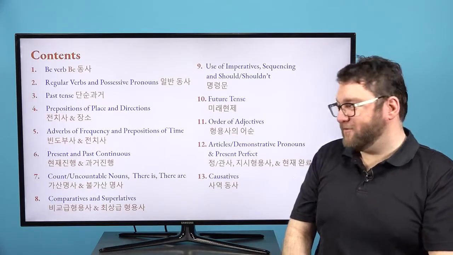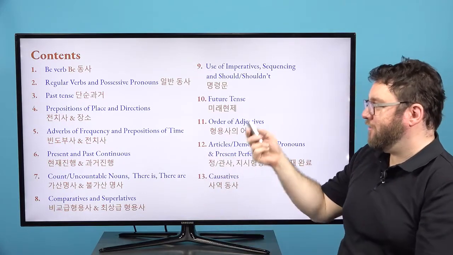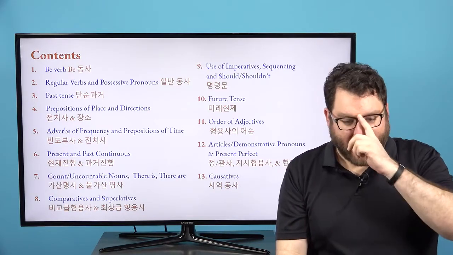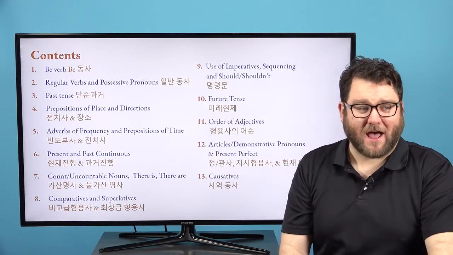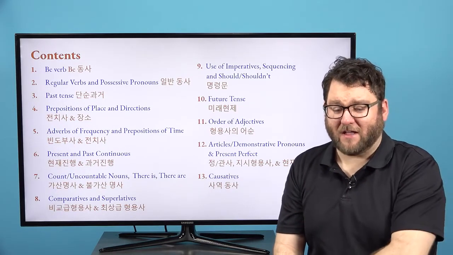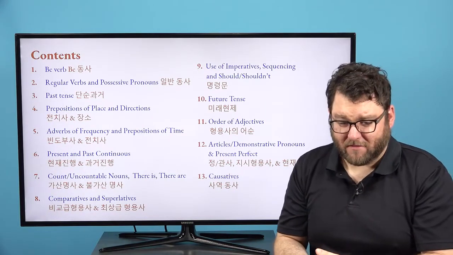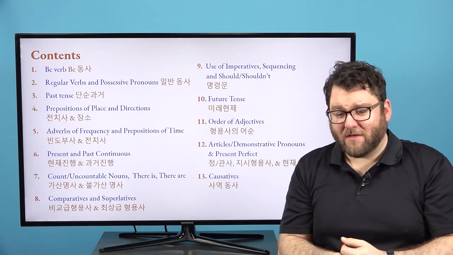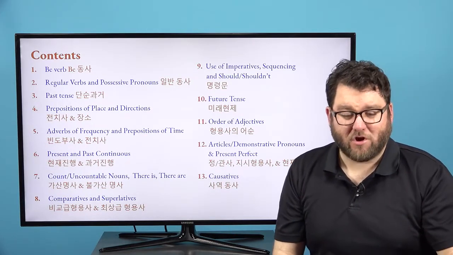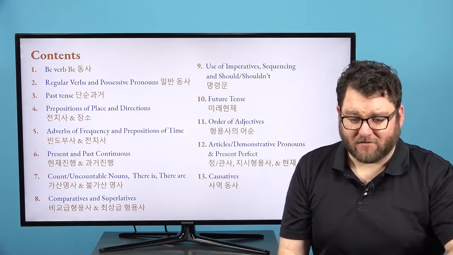So here's all the contents we're going to cover today. We got be verb, regular verbs with possessive pronouns, past tense. We have prepositions of place and directions. We have adverbs of frequency and prepositions of time. We have present and past continuous sentences, countable and uncountable nouns with there is and there are, and comparatives, superlatives. We have use of imperatives and sequences using should and shouldn't, future tense, order of adjectives, articles, demonstrative pronouns, present perfect, and also causatives.